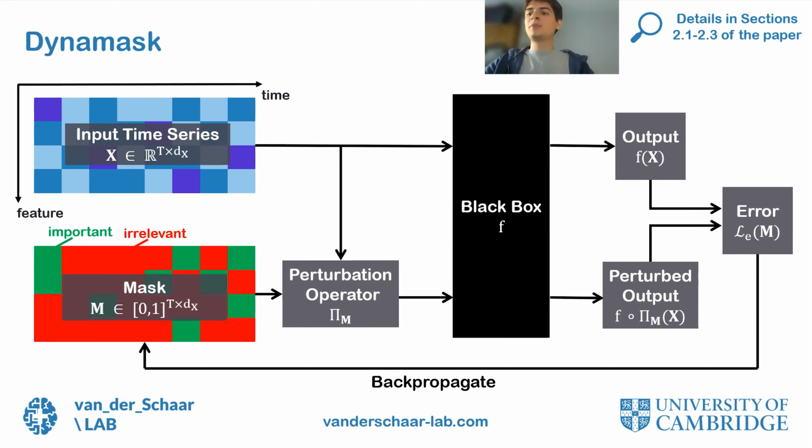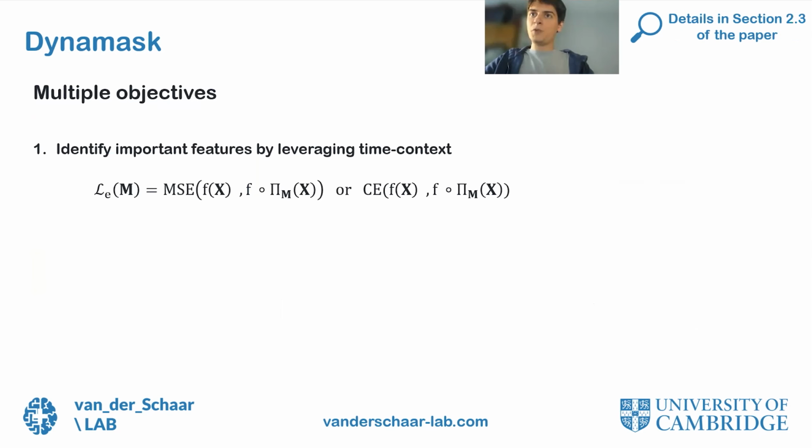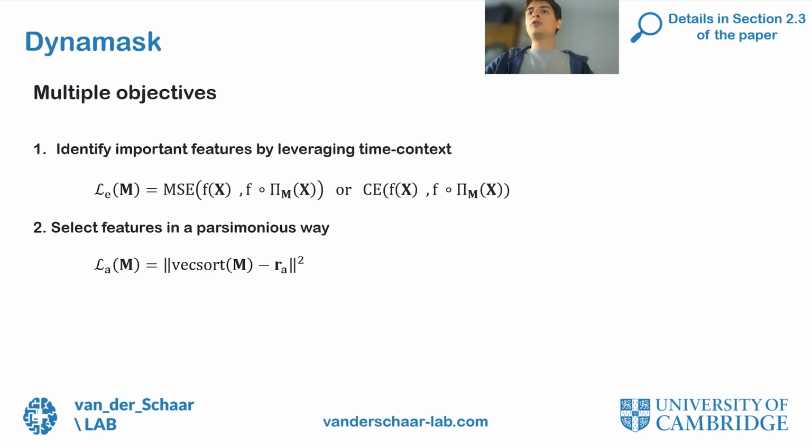Now, let me explain some subtleties that might not be obvious from this blueprint. When fitting the mask, you have to pay attention to several things. The first one, as I have said, is that we have to make sure that the mask selects relevant information by making the perturbed and the unperturbed output resemble each other. Then we have to make sure that the mask actually selects some features.